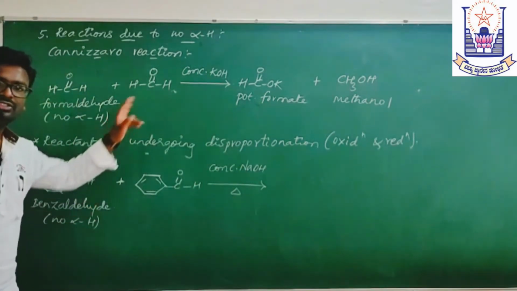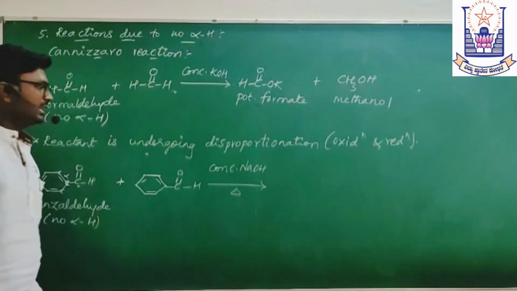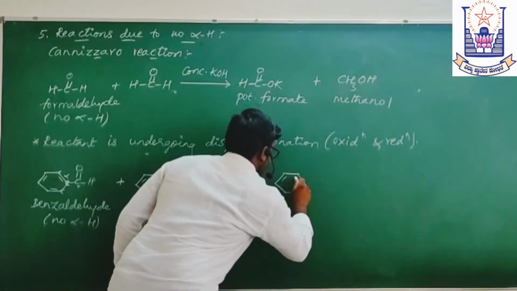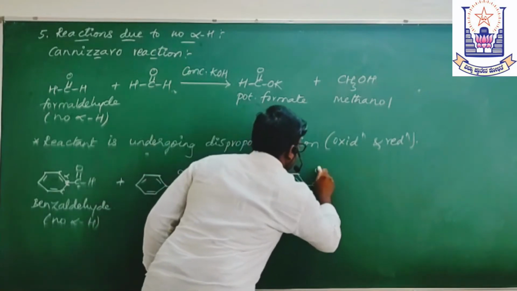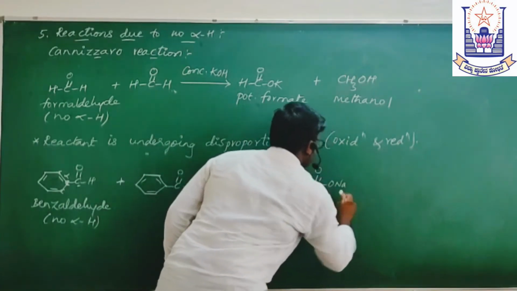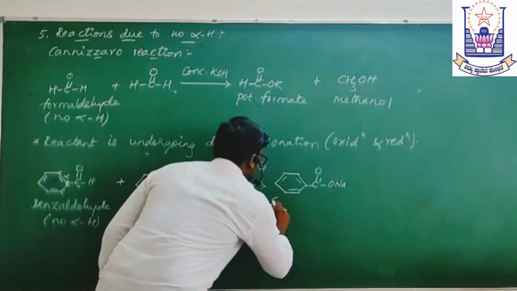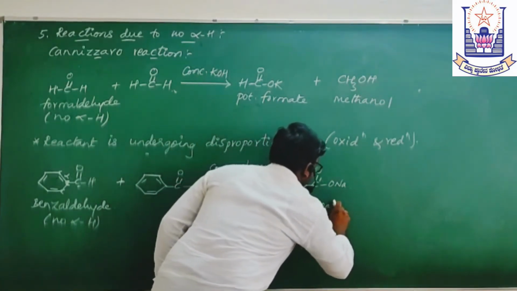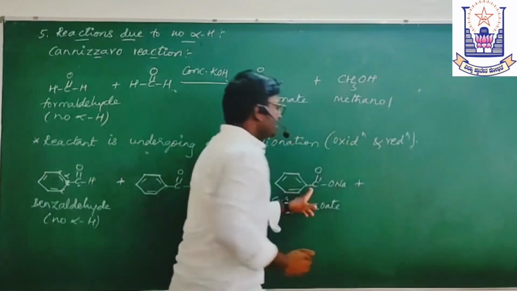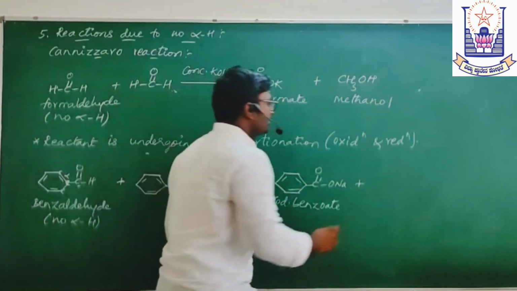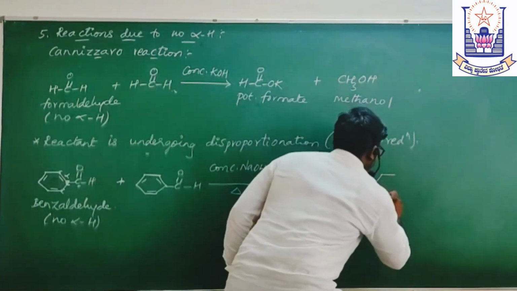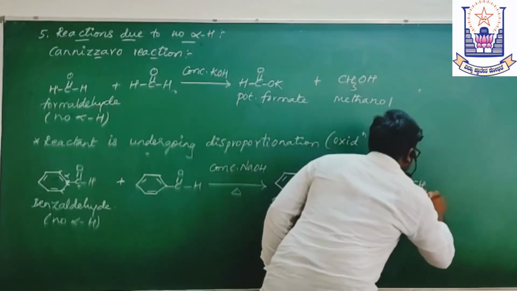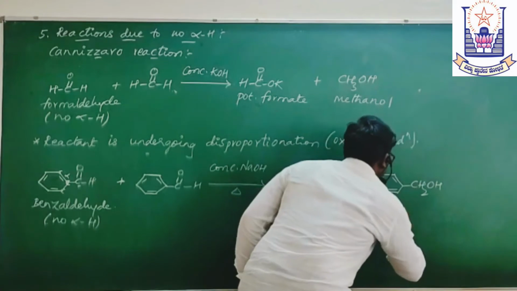One will be oxidized to the salt of carboxylic acid, that is C double bond O, ONa. This is called sodium benzoate. And the other one will be the corresponding alcohol, that is benzylic alcohol, or we can say benzyl alcohol.